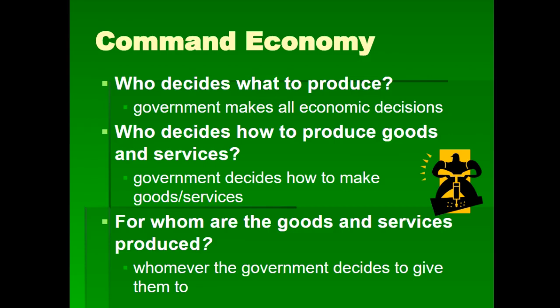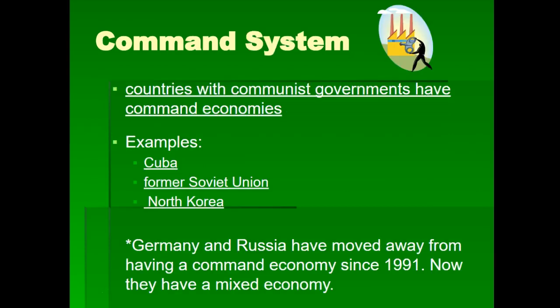Who decides what to produce in this command economy? Government makes all the economic decisions. Who decides how to produce goods and services? Government decides how to make goods and services. And for whom are the goods and services produced? Whomever the government decides to give them to. So usually people in the government or people who are friendly to the government and support the government.